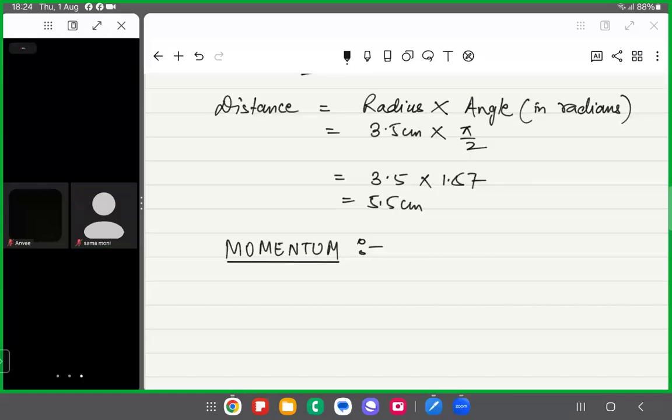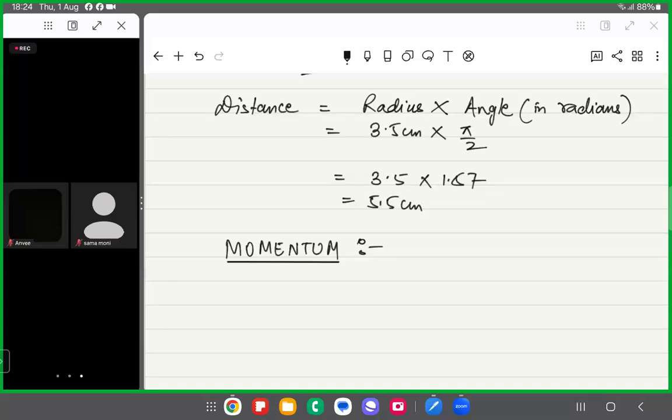Okay, so in continuation to the first law of motion, we have seen what is inertia and the different types of inertia: inertia of rest, inertia of motion, and inertia of direction. So what was inertia? Inertia is the natural tendency of an object to resist a change in its position or in its state, whether it is the state of motion or the state of rest. So that is inertia. Now, what is momentum and what is the meaning of it?